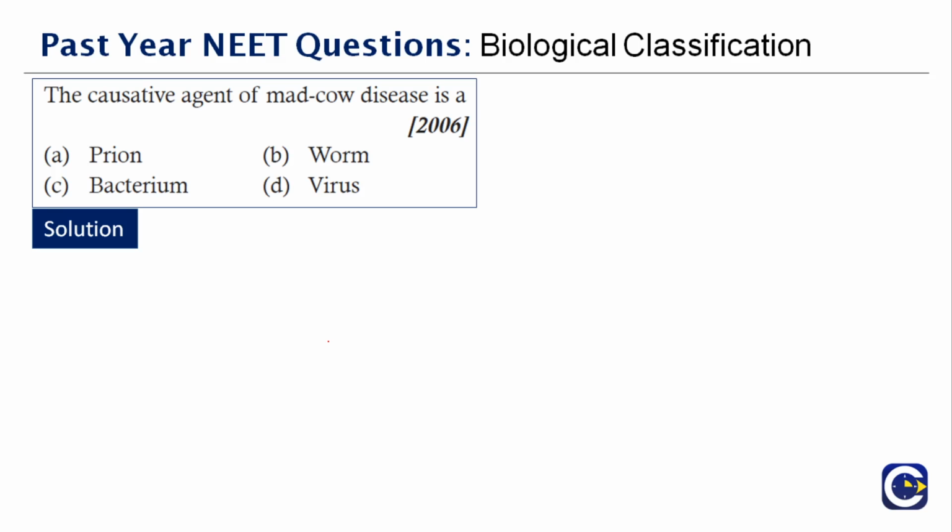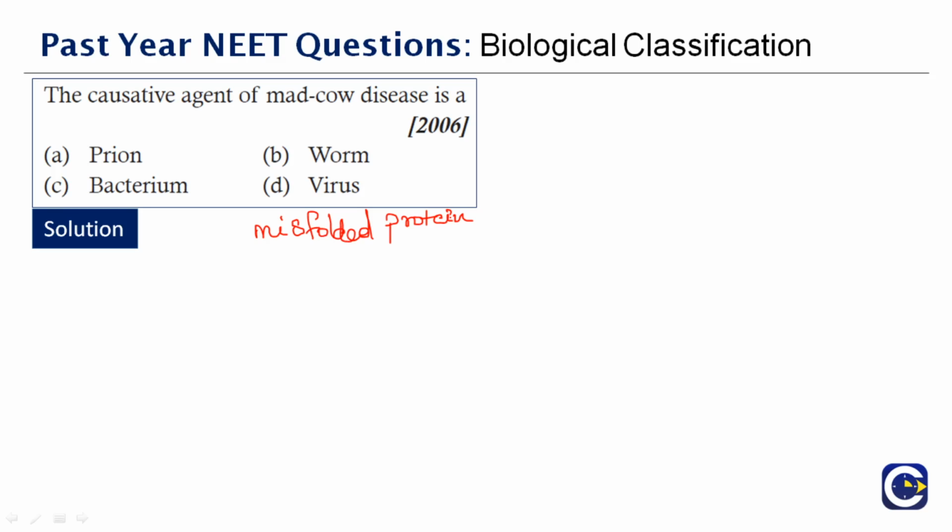This is actually a misfolded protein. What will this protein do? It will attach to a host which has a normal protein there, and it will confuse everything, and this misfolded protein will cause neurodegenerative diseases where the neural system will not function properly. So the causative agent of mad cow's disease is option A, prion.